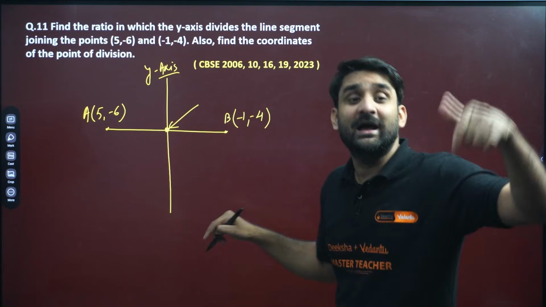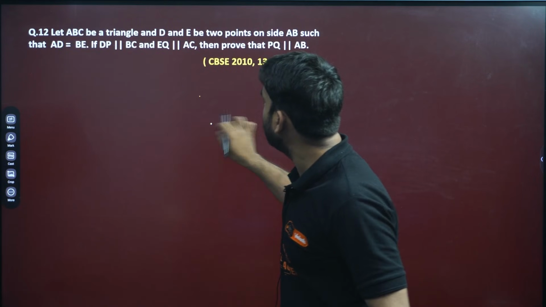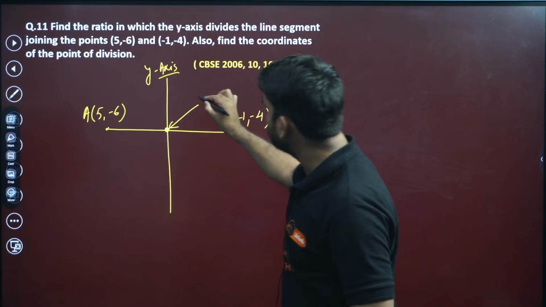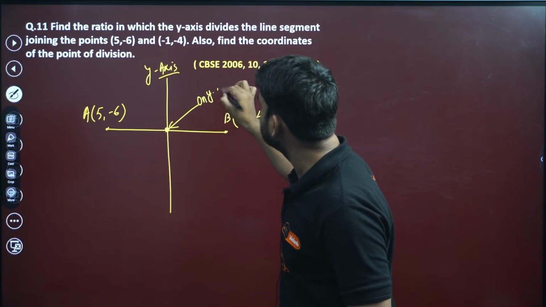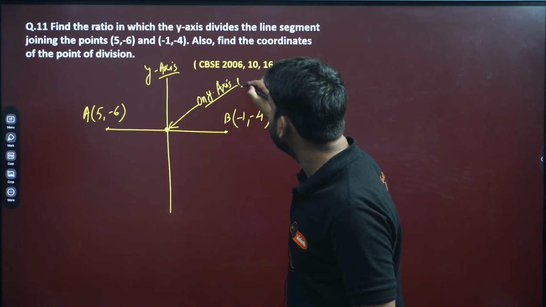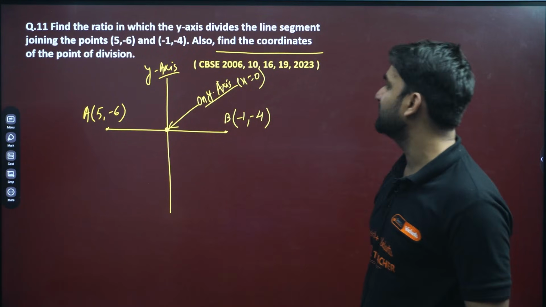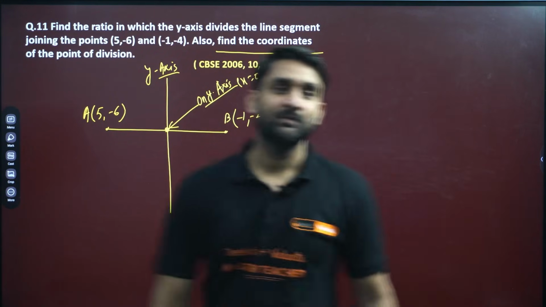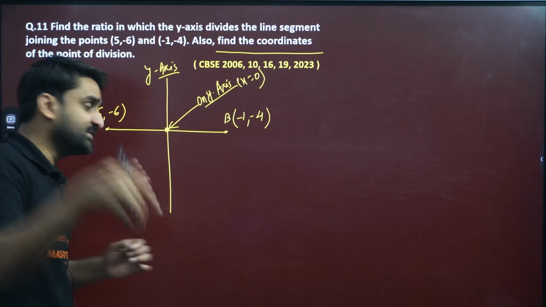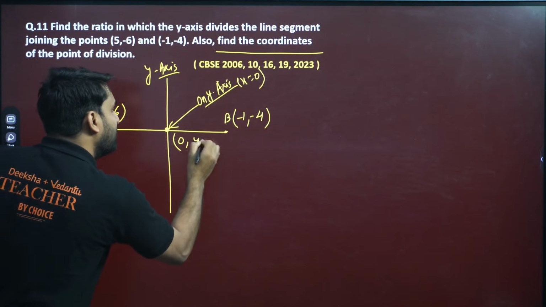If a point is on the y-axis, it implies that the x coordinate will be 0. And look how frequently this question is asked in CBSE. X will be 0 because the point is on the y-axis. So we can consider the coordinate of this point as (0, y).